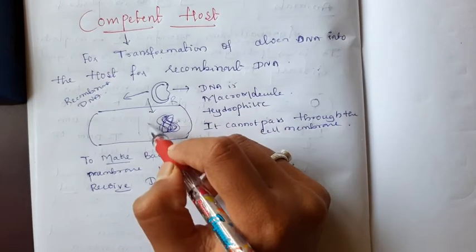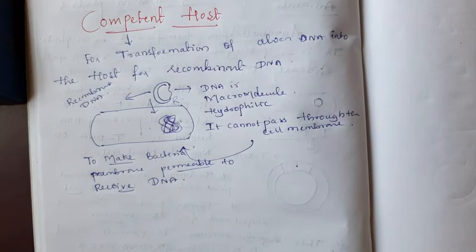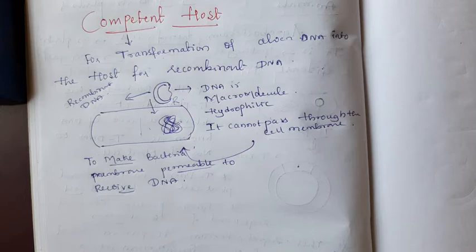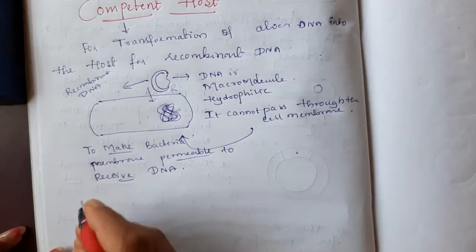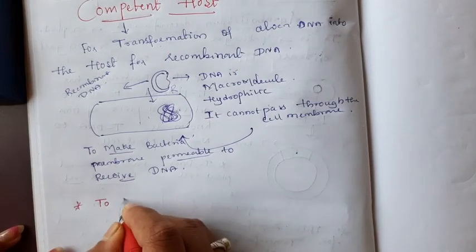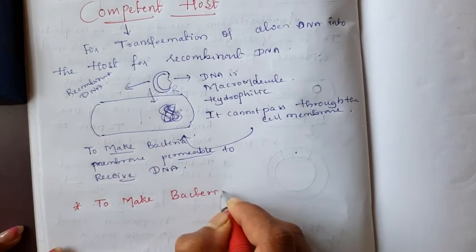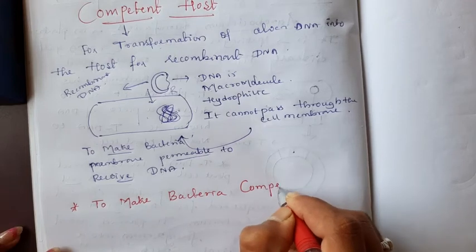It is highly impossible because the bacterial membrane is impermeable, or at best semi-permeable. To make the bacterial cell competent, we have to treat the bacteria with a concentration of divalent cations. I will write here, to make bacteria competent.